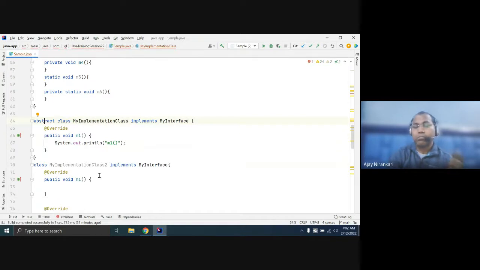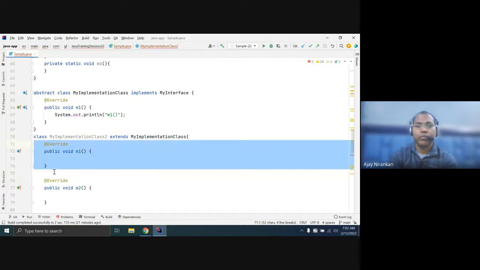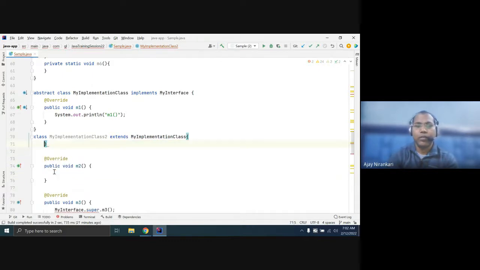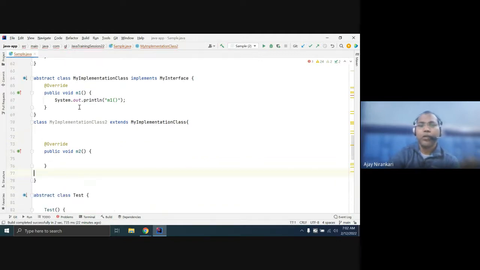Another class can extend another class, and here they can give M1, but only M2 is remaining. So now this class is abstract because they have not given the definition of M2. But I am going to make another subclass, and here I give the definition of M2. So this class has the definition of M2, and M1 is inherited from the parent class. So now this class is okay. You can create an object of this class.